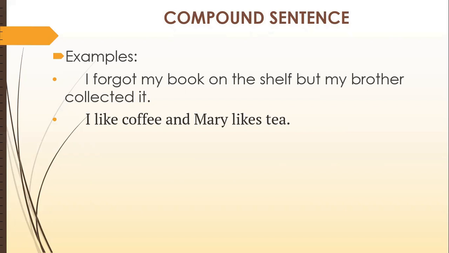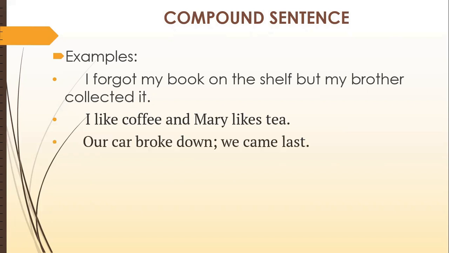Then the other clause, Mary likes tea, is another clause. Both are joined with the help of and. This and is an example of FANBOYS, a coordinating conjunction. That's why this sentence is an example of a compound sentence.